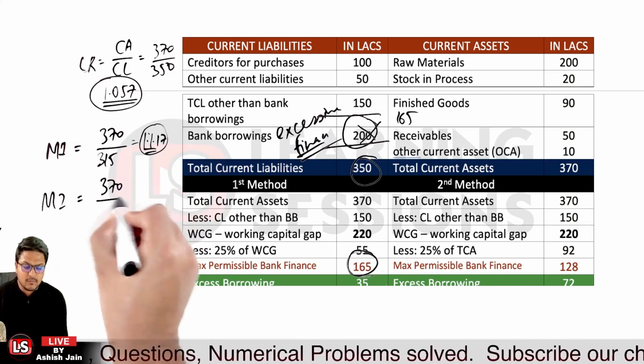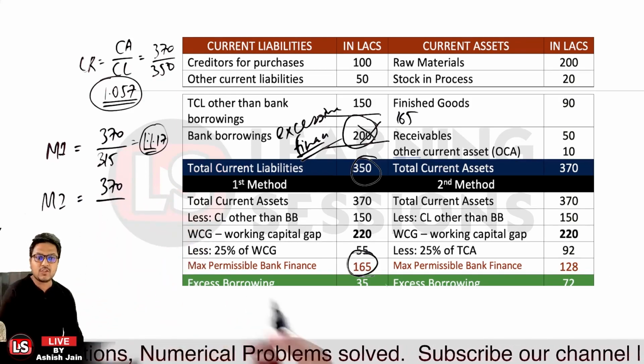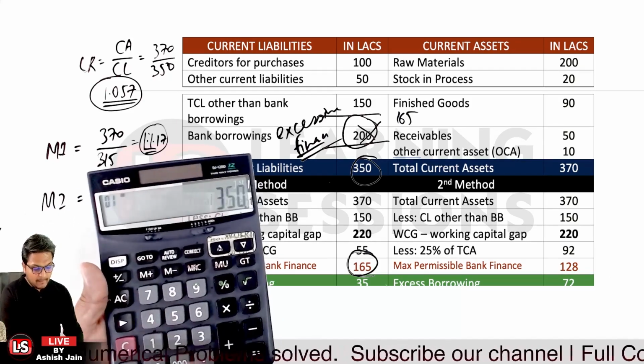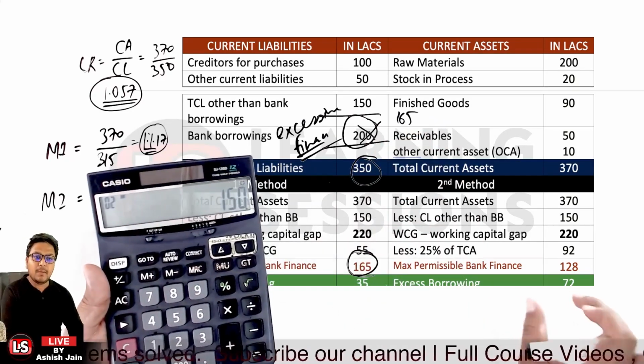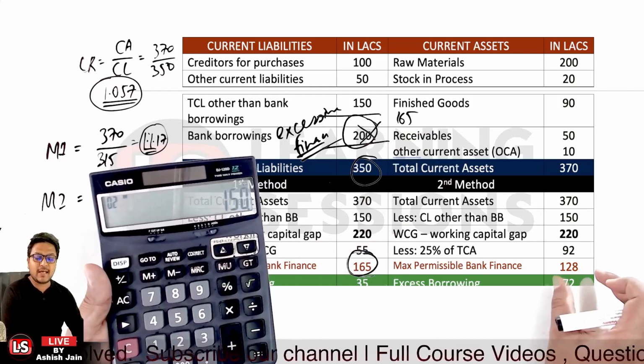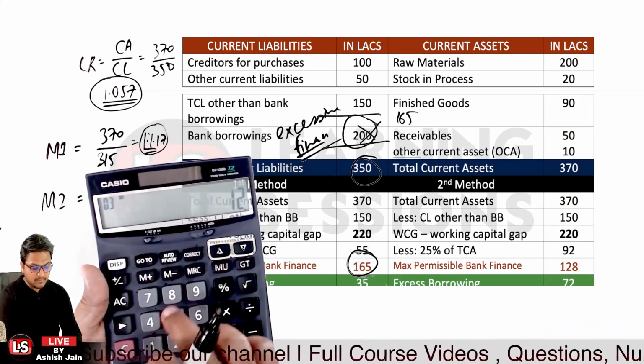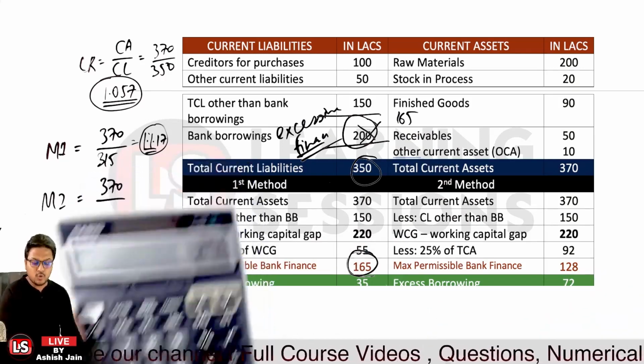Further, if we look at method 2, the current assets would be the same, that is 370. What will be the new amount of current liabilities? That is 350 minus the borrowings which they had previously, that is 200, plus the maximum permissible bank finance limit as per method 2, that is 128. That will be equal to 278.